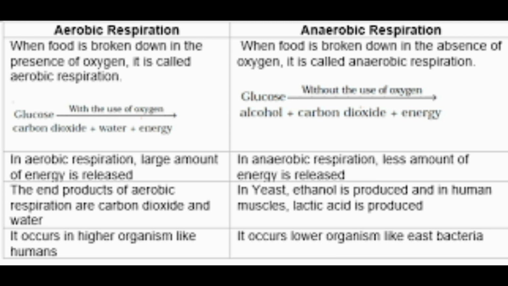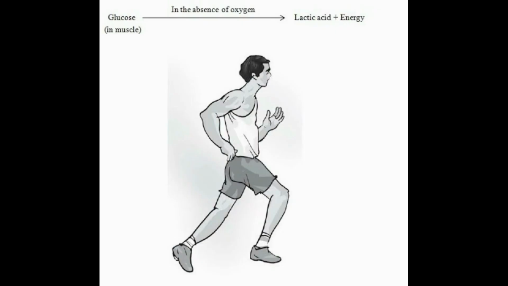It also occurs in lower organisms like yeast and bacteria. As I said, our muscle cells can also respire anaerobically, but only for a short time when there is a temporary deficiency of oxygen.